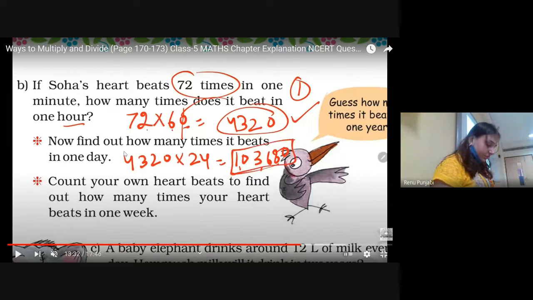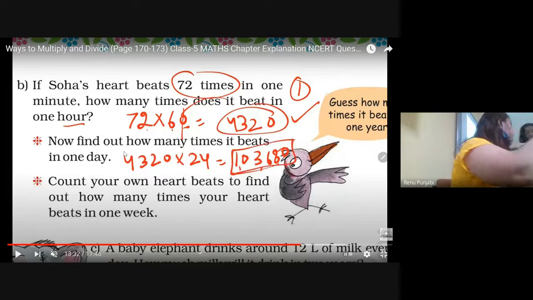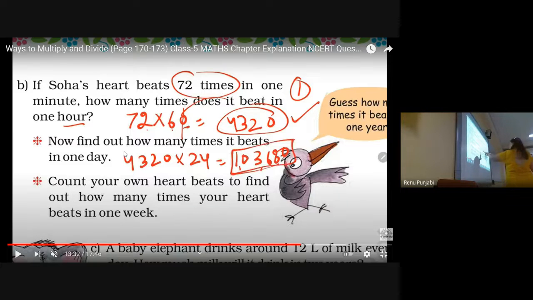Can I do this on the board? I calculated in minutes a day and then multiplied it by 7. First, we have already done one step, which is 72 multiplied by 60, which gives 1 hour. Now multiply by 24 for the 24 hours.